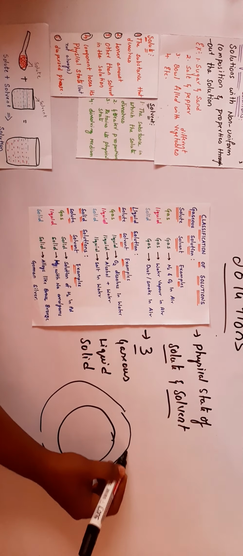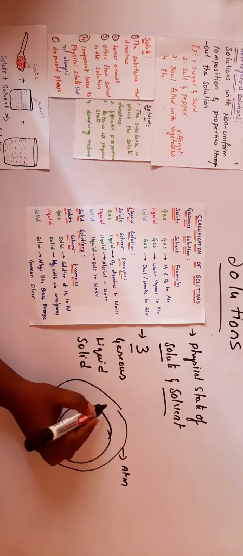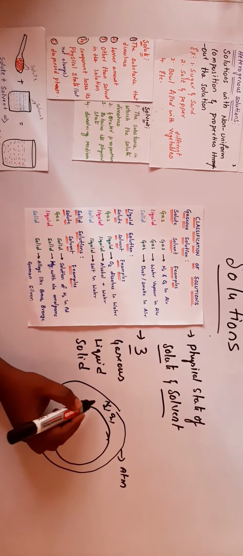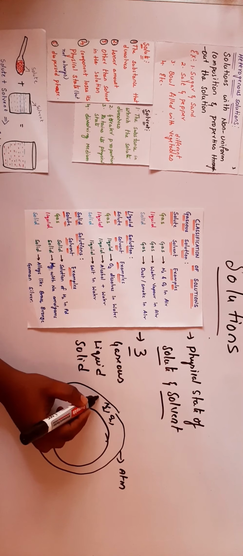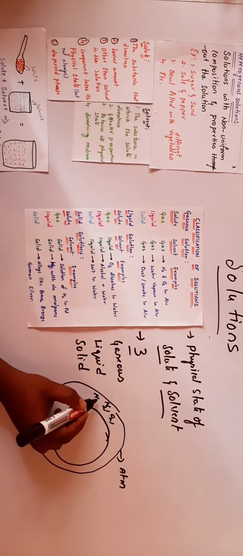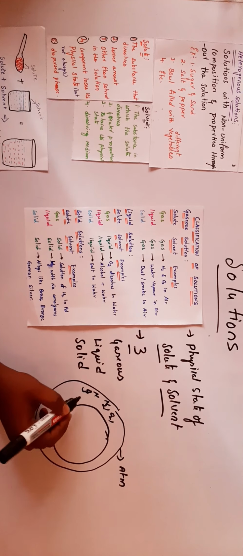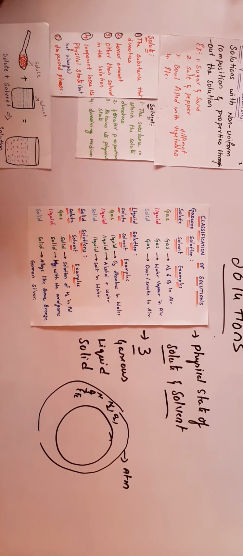We discussed atmosphere. Atmosphere is a mixture of gases: N2, O2, some other gases like zero group elements, ozone, and chlorofluorocarbons. These are gases present in atmosphere.